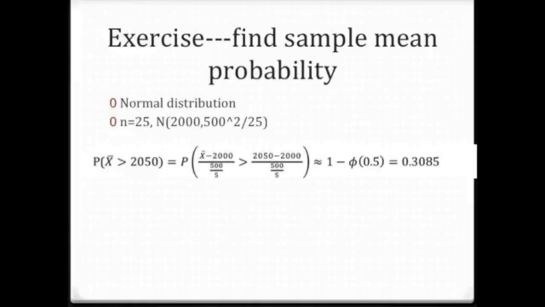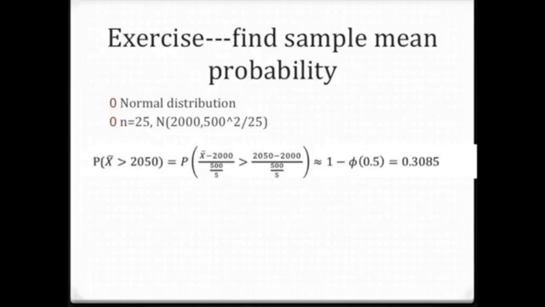If we want to find the probability that the sample mean is greater than 2050, as we mentioned before, W is equal to x bar minus mu, divided by sigma, then divided by the square root of n. So here, W is equal to x bar minus 2000 divided by 500 over 5. We then substitute x bar equals 2050, which gives W equal to 0.5. Then we use the standard normal distribution and subtract this value from 1 to get the probability, which is equal to 0.3085.